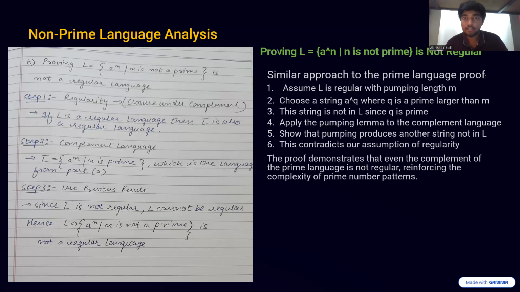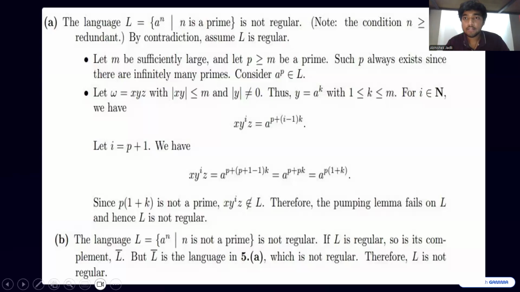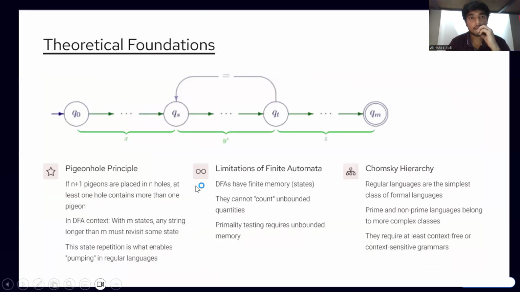So these are the two questions that we learned today. And here is the Word format of both the answers to both the questions. The theoretical foundations that we also learned were the pigeonhole principle, which I just explained, and the limitation of finite automata.